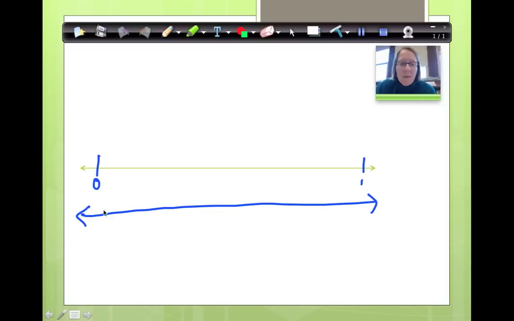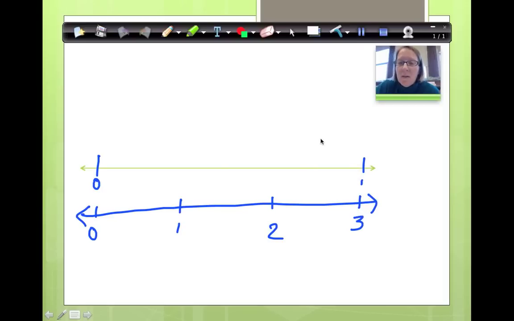But this one is maybe 0 to, let's say, 3. That means I have to have a 1 here and a 2 here. Now these are the same distance away, aren't they? This one goes from 0 to 1, and this one goes from 0 to 3. But the same piece, right?